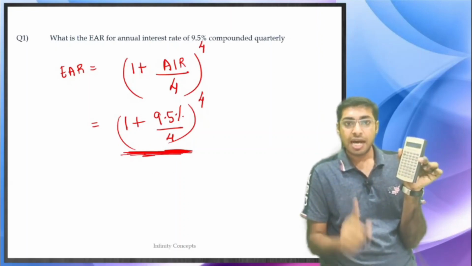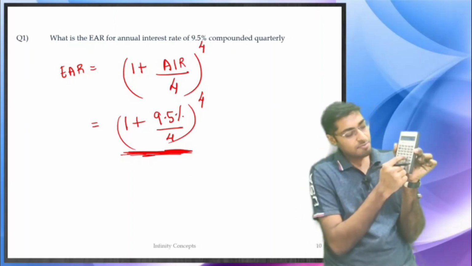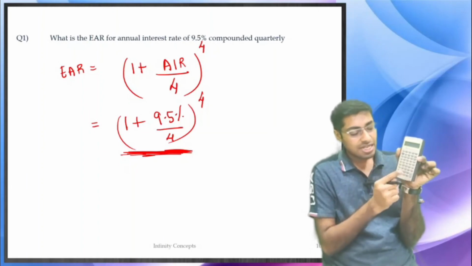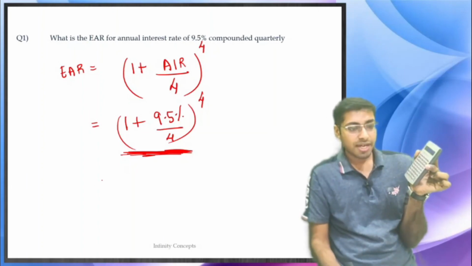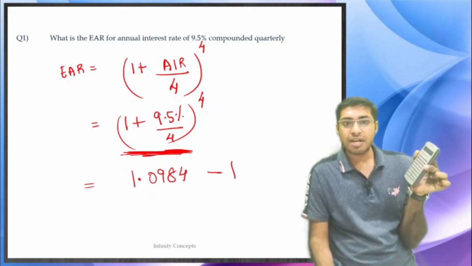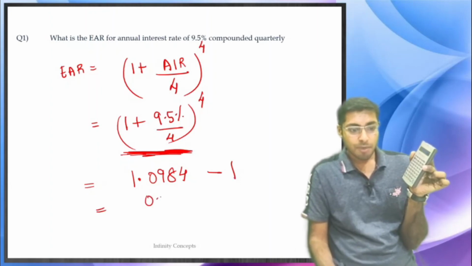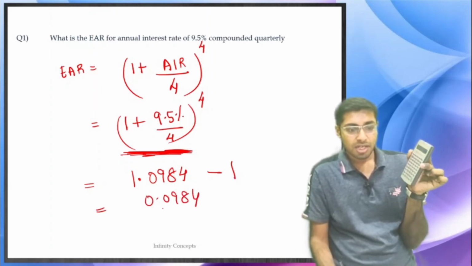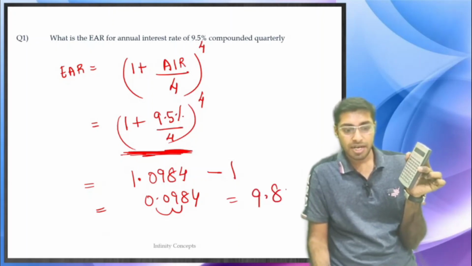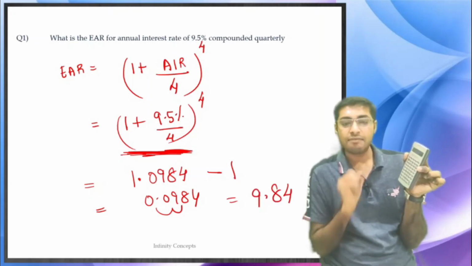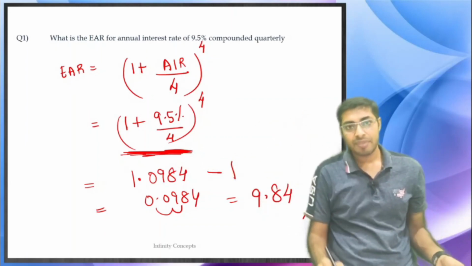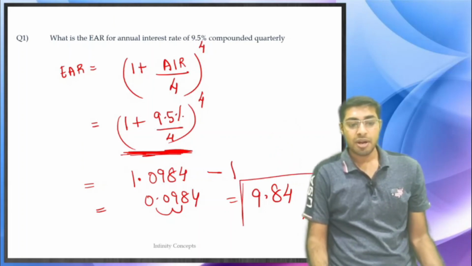Now you want to move up, so y to the power x, 4, is equal to, so you get 1.0984. You have to remove that 1 as well, so it comes to 0.0984. If I move the point by 2 decimal digits, it comes to 9.84, and then I use the percentage because we have moved the decimal two places. This is what your 9.84 is.